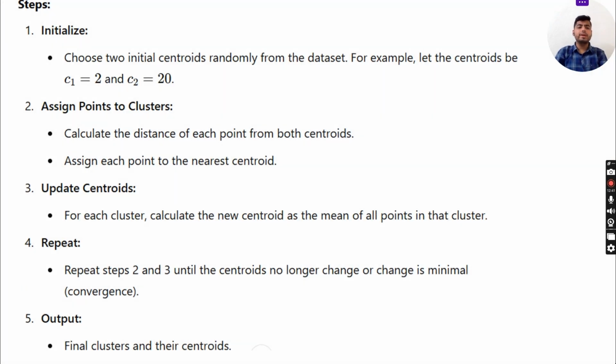Next, the steps. Firstly, we initialize: choose two initial centroids randomly from the dataset. For example, let the centroids be C1 equal to 2 and C2 equal to 20. Then assign points to clusters: calculate the distance of each point from both centroids, and assign each point to the nearest centroid. The next step is to update centroids: for each cluster, calculate the new centroid as the mean of all points in that cluster. Now we repeat steps 2 and 3 until the centroids no longer change or change only minimally, which is convergence. The final step is to output the final clusters and their centroids.